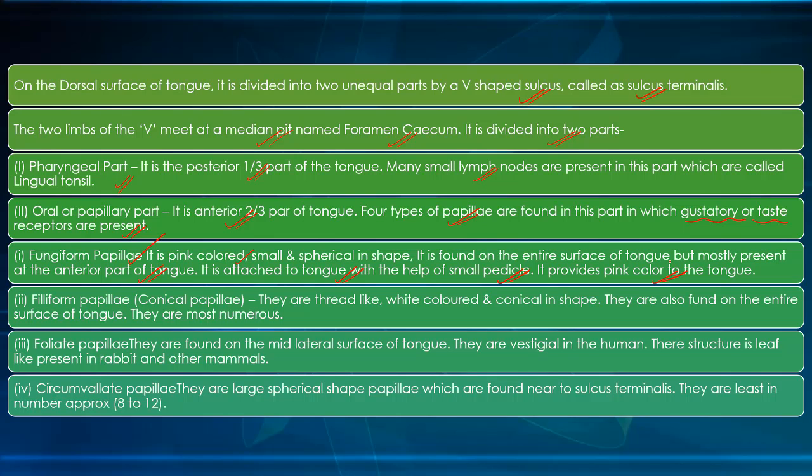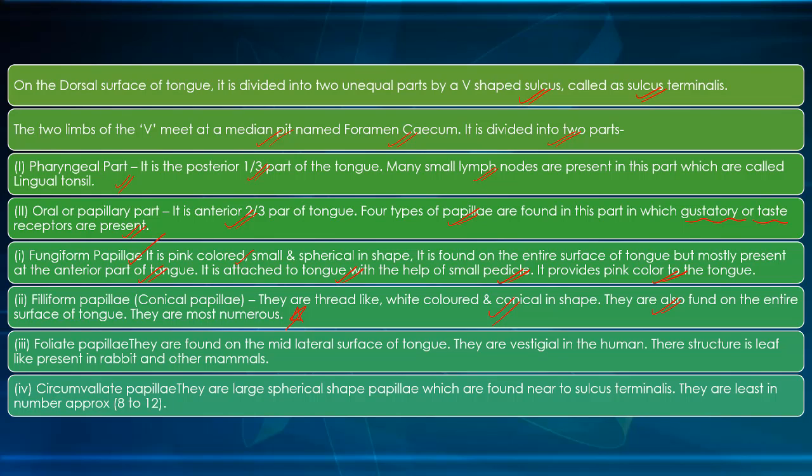Now, filiform papillae. Filiform papillae are conical papillae. They are thread-like, white-colored, and conical in shape. They are also found on the entire surface of the tongue, and they are the most numerous.